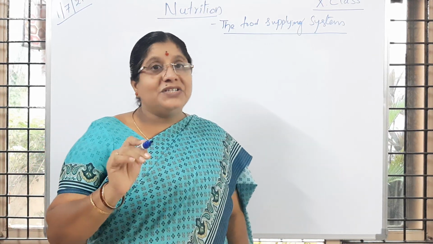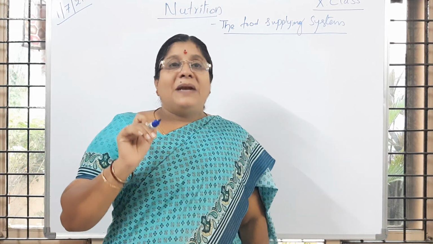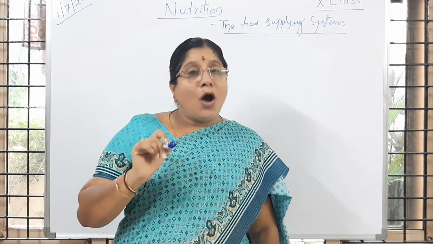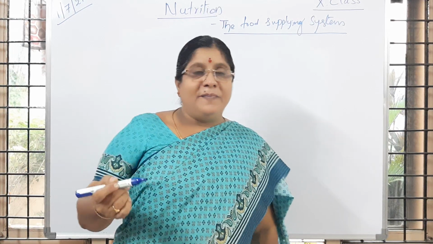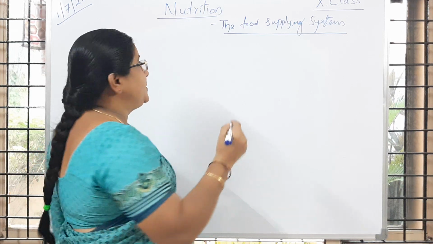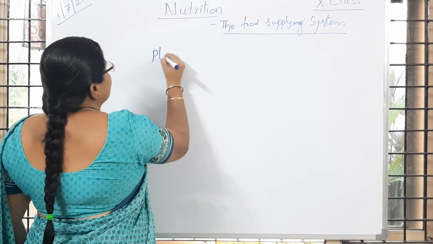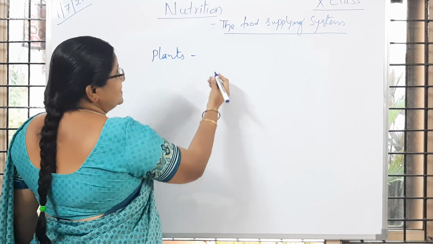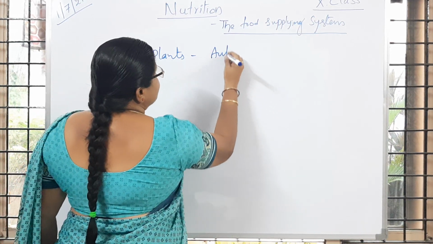First we are going to learn about plants, which are examples of autotrophs, and how they prepare food material. Children, you know that plants prepare food. Plants are preparing food by themselves, so they are called autotrophs.